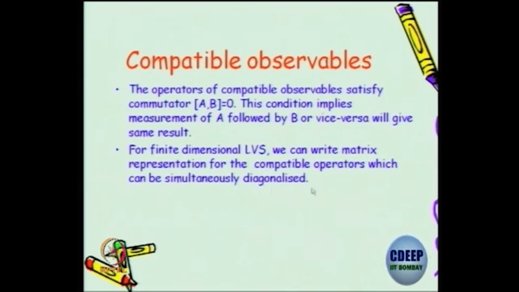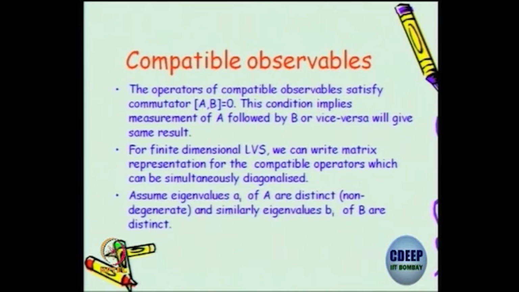That's the first statement. The second statement is that commuting operators in a finite dimensional vector space, need not be 2 dimensional, even n dimensional, n cross n matrices, can be simultaneously diagonalized by the same similarity matrix, which means the eigenbasis of A and the eigenbasis of B will be one and the same. This is the first case which I said for the 2 cross 2 matrices. Assume eigenvalues Ai of A are distinct, meaning they are non-degenerate, and similarly eigenvalues Bi of B are distinct. So both are non-degenerate.